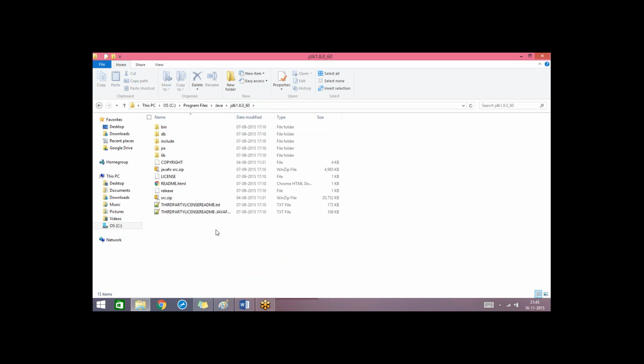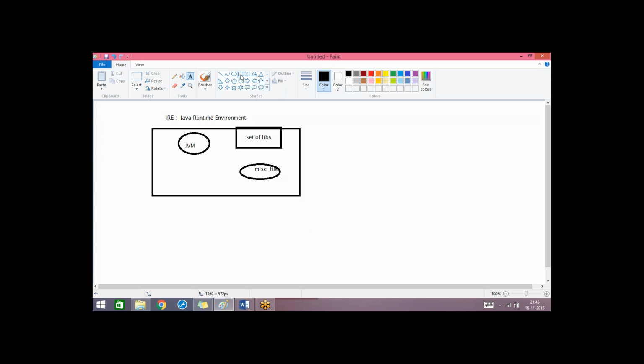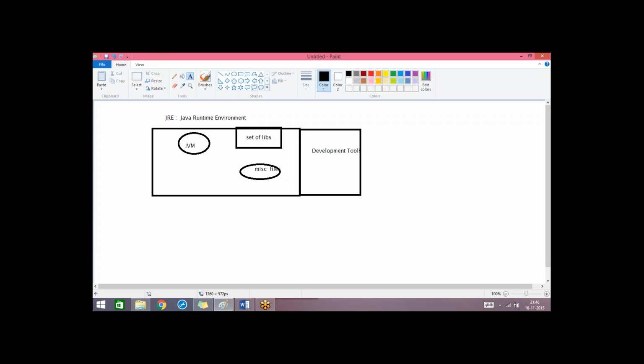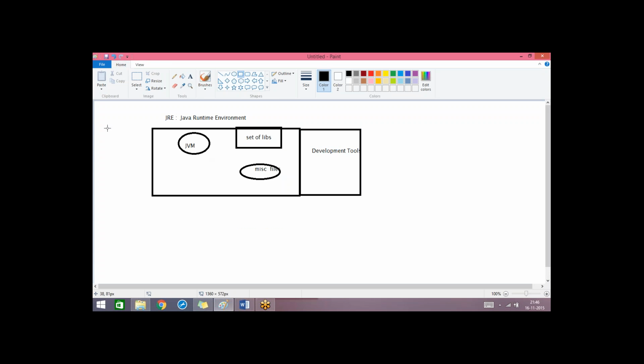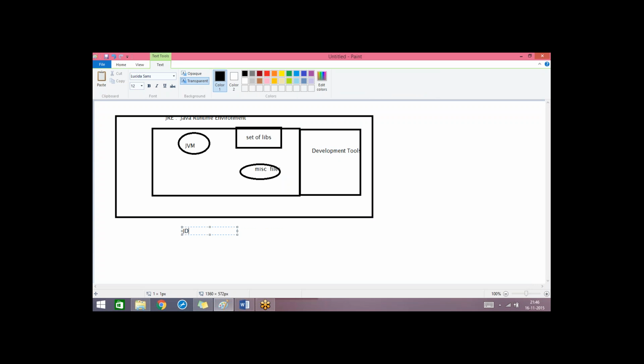And there is another folder, that is JDK. JDK contains JRE, and along with that JDK contains some development tools. So this part is the complete architecture for JRE, and this whole part is the complete architecture for JDK. JDK is nothing but, its abbreviation is Java Development Kit.